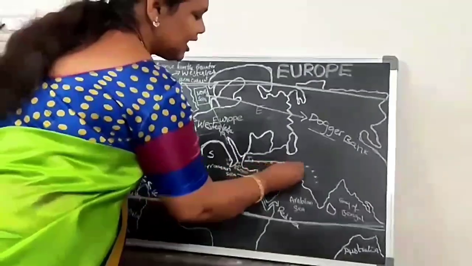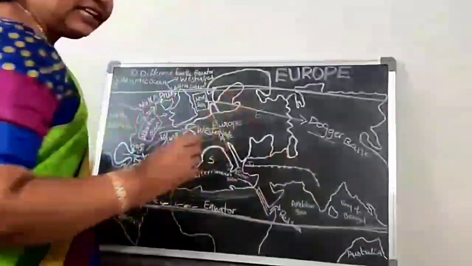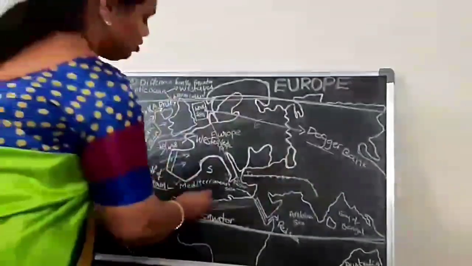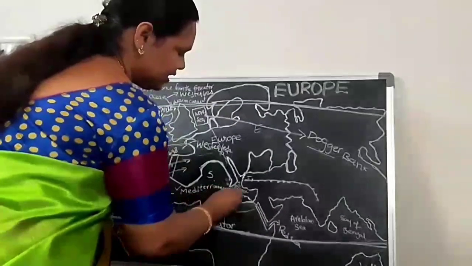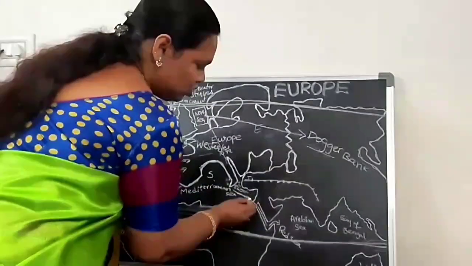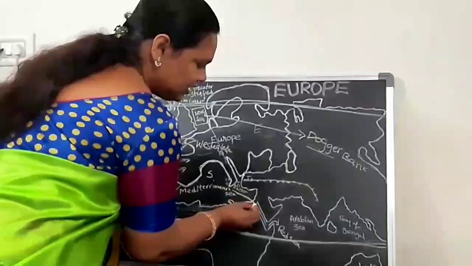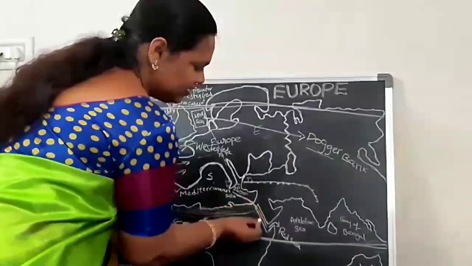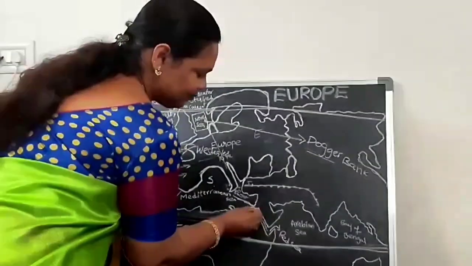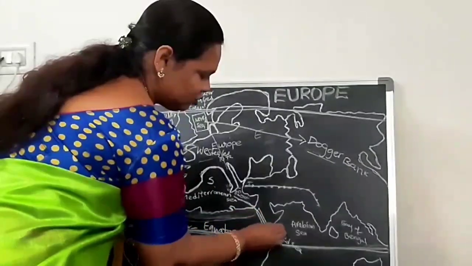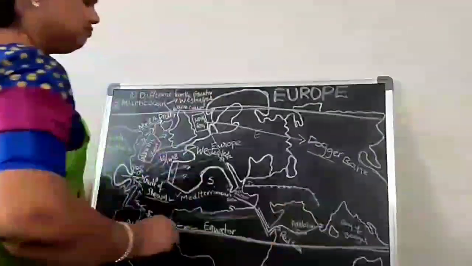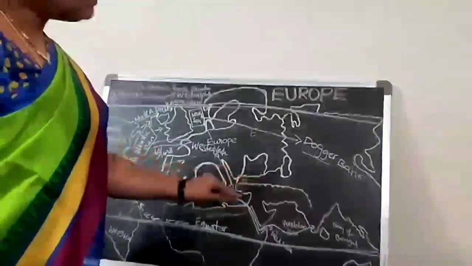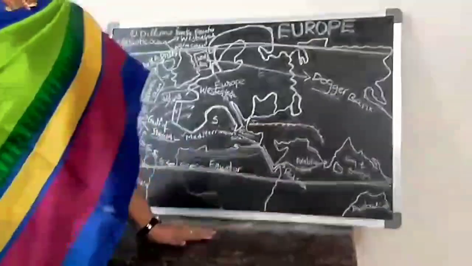This is a land route to India. And the second thing is the sea route. Sea route from the Mediterranean Sea. This is the Mediterranean Sea. From the Mediterranean Sea, the Suez Canal will be there. And here to the Adriatic will be there. Next, the Red Sea. Through the Red Sea they have to come to the Arabian Sea, finally reaching India. This is the seaway and this is the landway. Two ways they used to take for trading purposes.